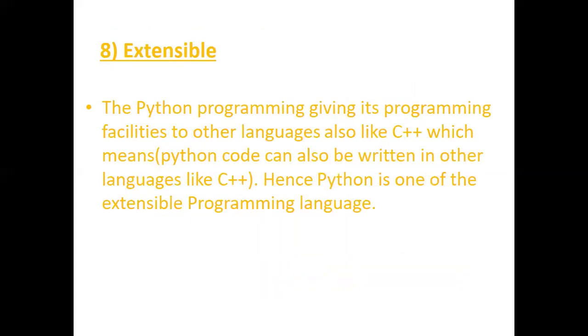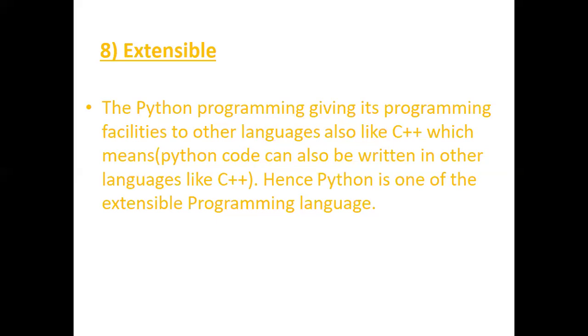Next, extensible. Extensible means Python gives its programming facilities to other programming languages also. I've told you that we can run this in Java also, so they are using the customized version as JPython or Jython. It means the Python code can be written in other languages also, like C, C++, Java, and all. So it is an extensible programming language.